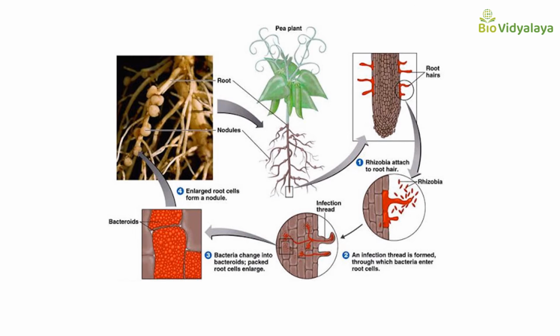So let's see root nodule formation by rhizobia. Okay. So this is a pea plant. This is a leguminous plant, and this is the root hair. Rhizobia, the bacteria, will infect the root hair of the leguminous plant, and that will make an infection thread.